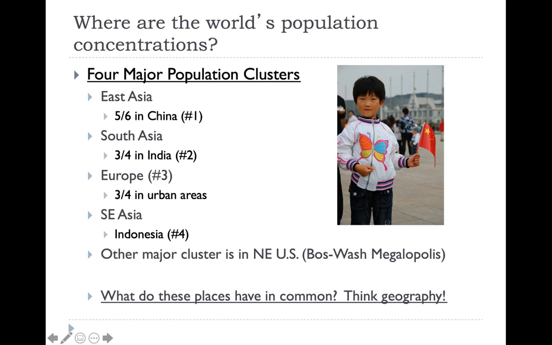Another major population cluster that could be considered the fifth population cluster is in the northeastern part of the United States, along a corridor from Boston, Massachusetts to Washington, D.C.